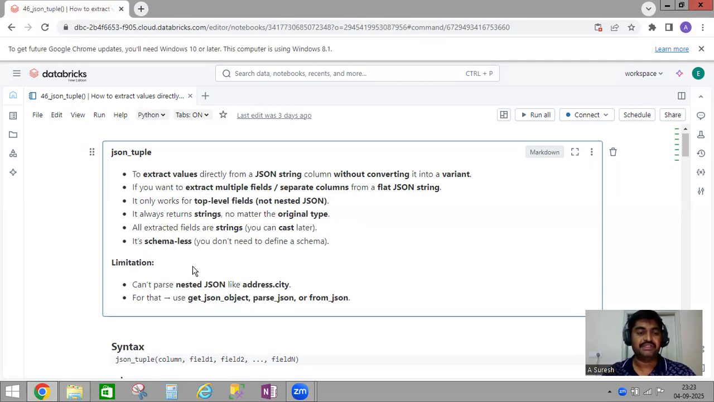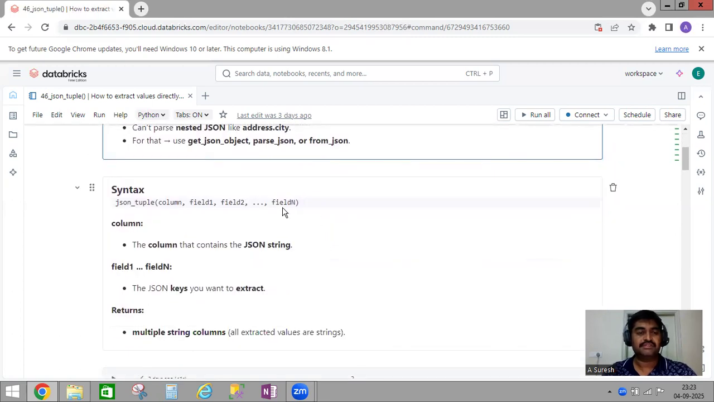And what is the limitation here? It cannot parse nested JSON like address.city. As I told earlier, it won't support nested JSON. If you want to extract nested JSON, you have to use one of these three options: from_json, and parse_json. On these three topics, I already made videos on how to extract elements from a JSON string.